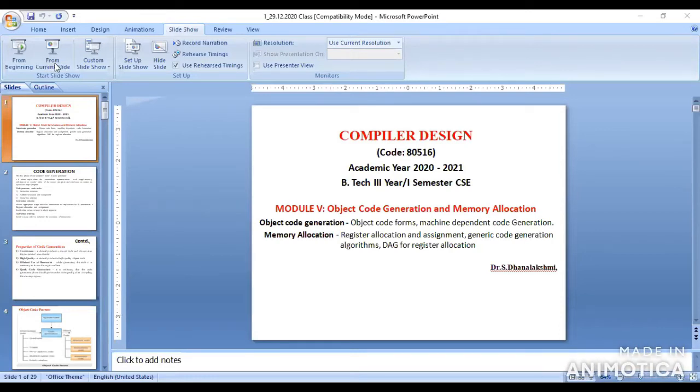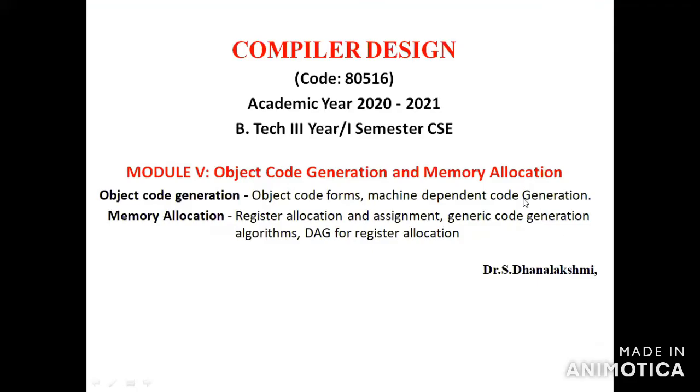Today we'll start the next to last module of the fifth module: object code generation and memory allocation. In this topic we will cover object code generation and memory allocation. This is fully a theoretical part, with less content only.